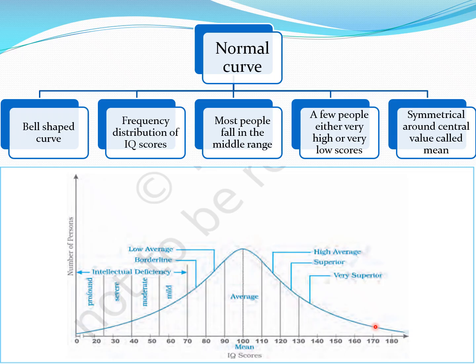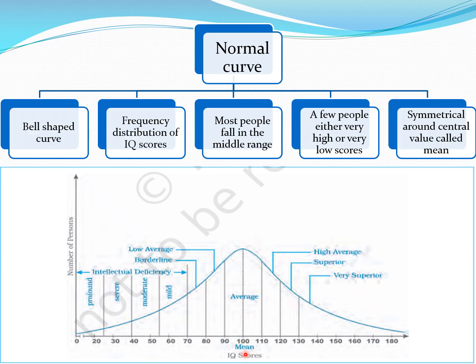It has a few unique properties. First thing is that if we divide it from the middle part, the right and the left will be exactly the same, and most of the population will be in the middle. Only very few people will be on the extremities.